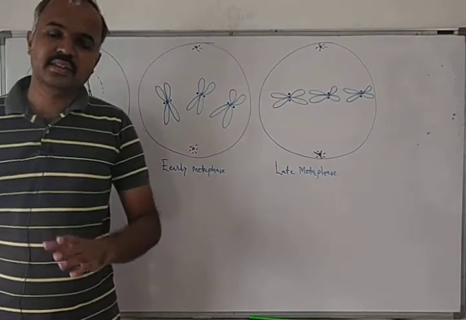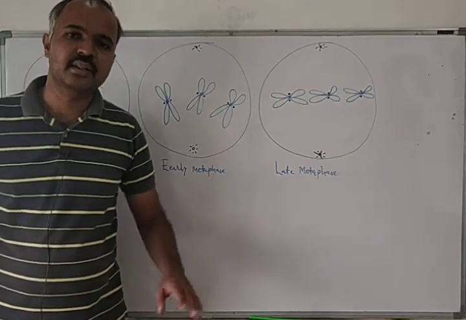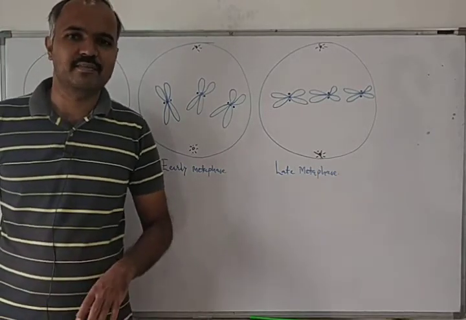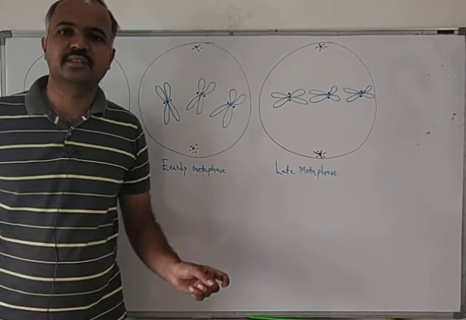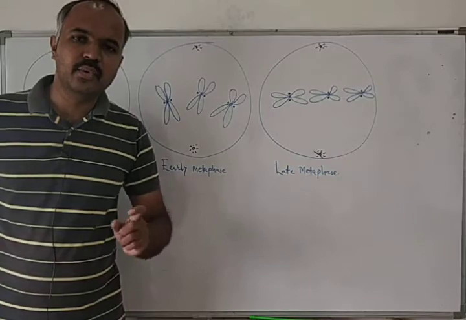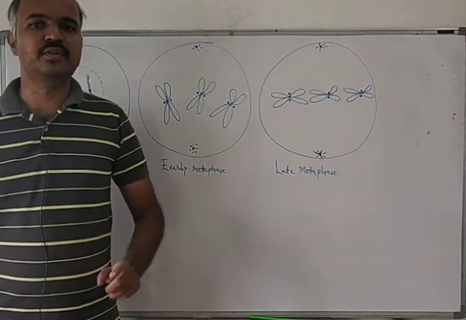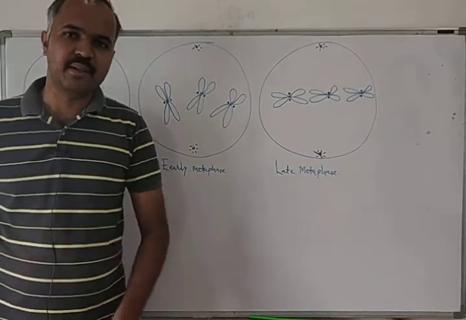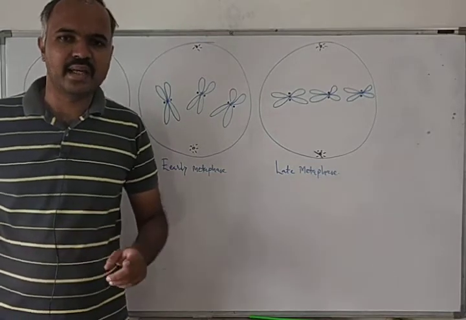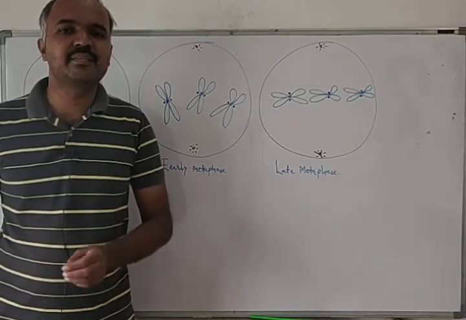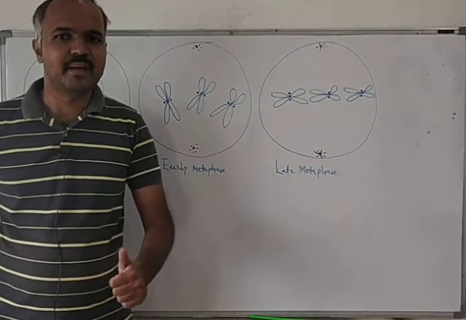Karyokinesis has four subphases: prophase, metaphase, anaphase and telophase. After telophase, cytokinesis takes place and two daughter cells are produced from one parent cell. These two daughter cells are completely identical to the parent cell, and have an equal number of chromosomes as were present in the parent cell.